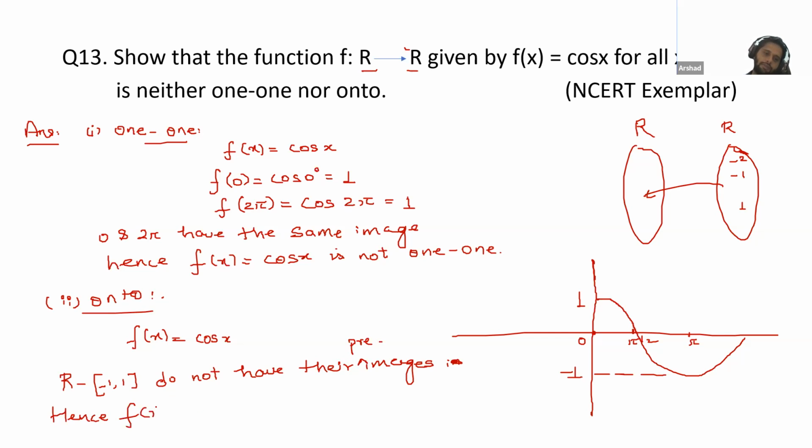Hence f(x) is equal to cos x is not onto. Okay, so Atif and Noma, this is clear? Why is this not onto?